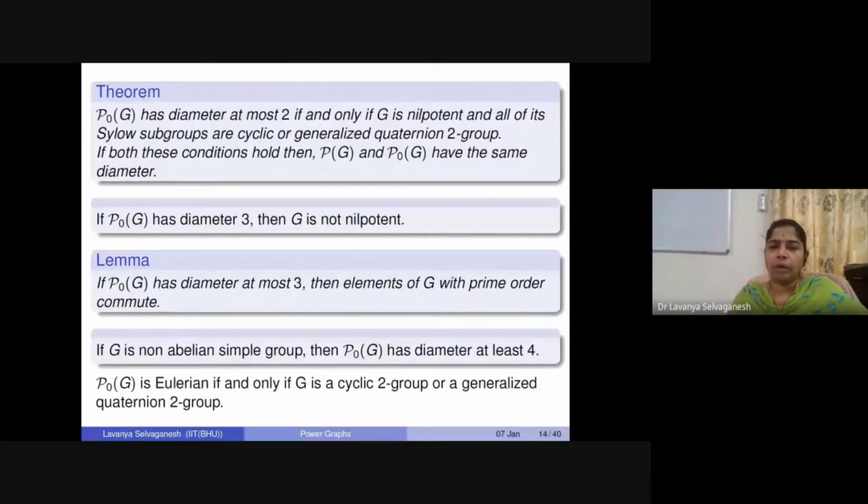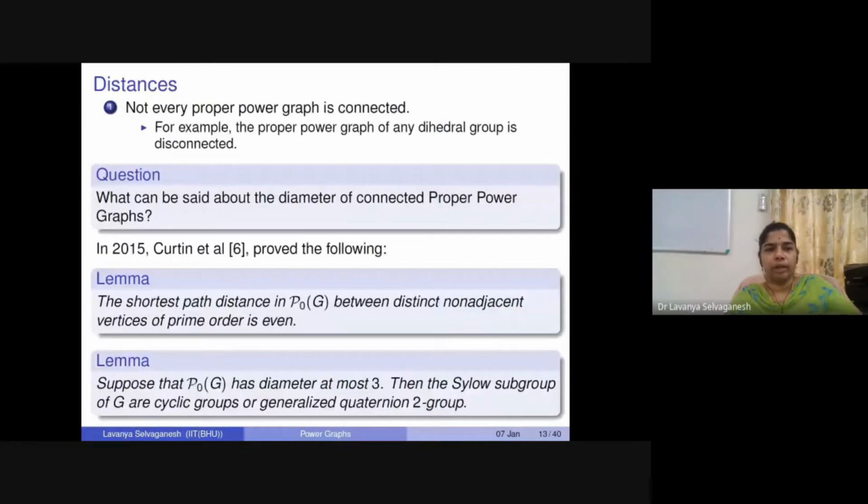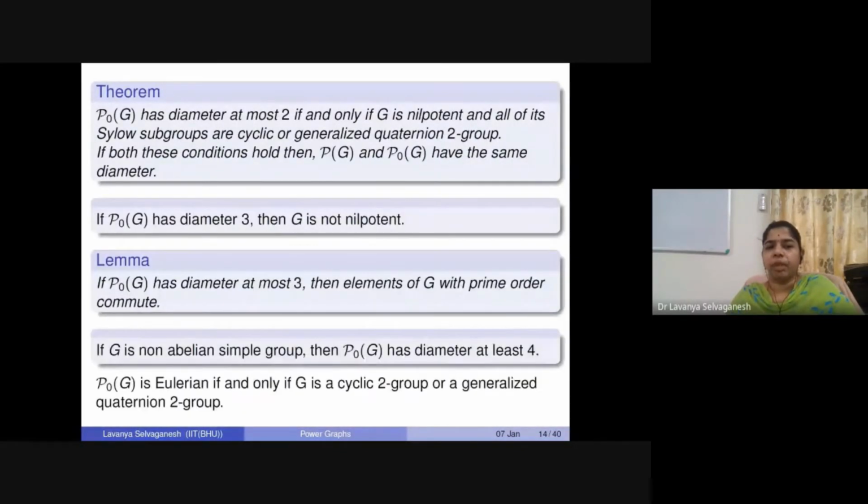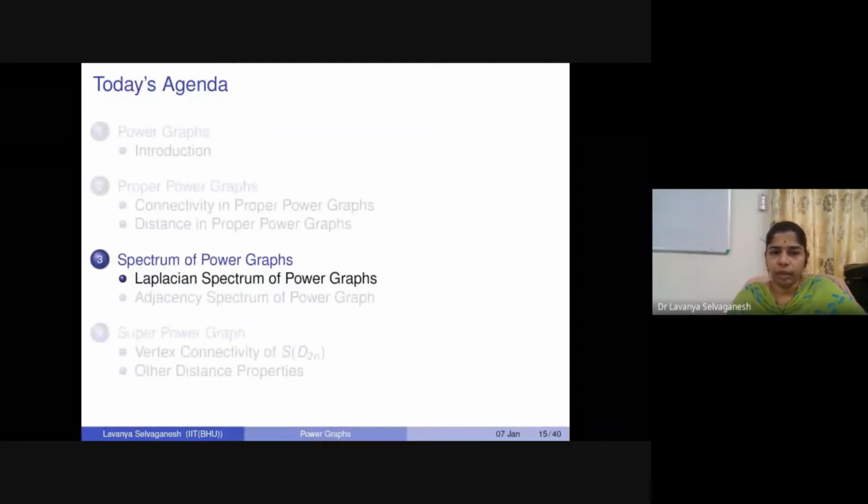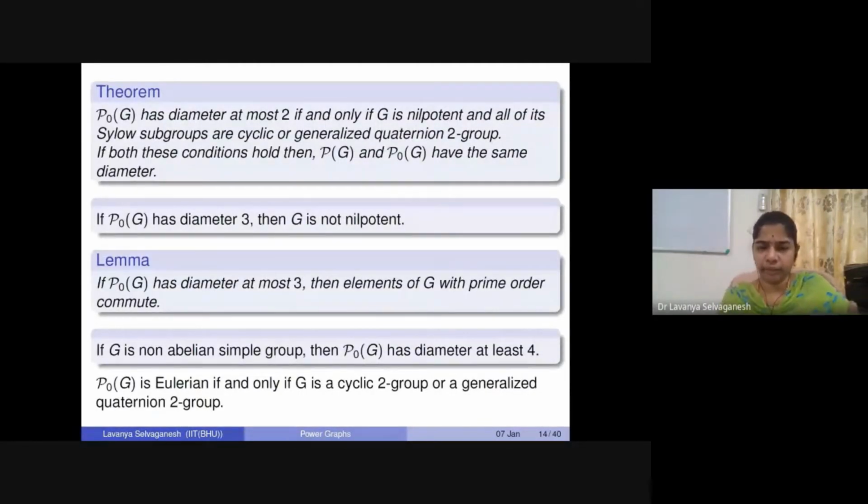Once we talk about diameter, there is also another connection where we want to talk about Eulerianness. That is, can you find a cycle touching all the edges of the graph? All these results come from the same paper of Curtin et al. They also proved that P naught will be Eulerian if and only if G is again a cyclic 2-group or a generalized quaternion 2-group. These are some results just to get a glimpse of what the proper power graph looks like.